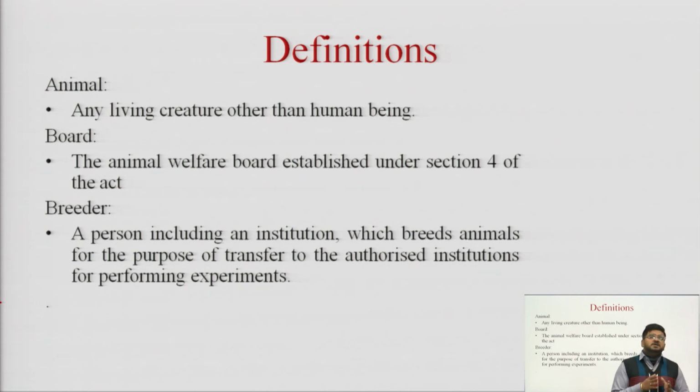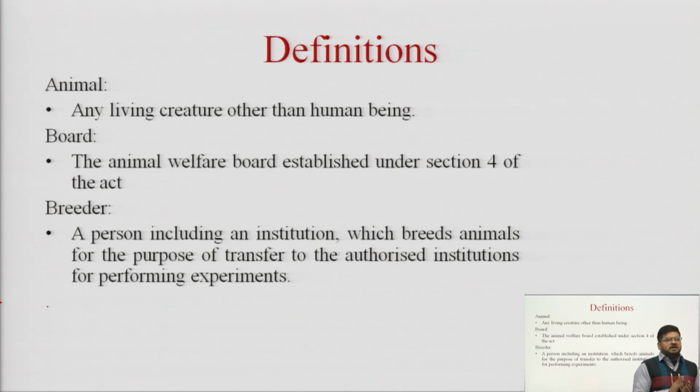So, who is a breeder? A person, including an institution, which breeds animals with the help of one or two animals. They breed the categories of animals only for the purpose of performing experiments. That particular term is called breeder.